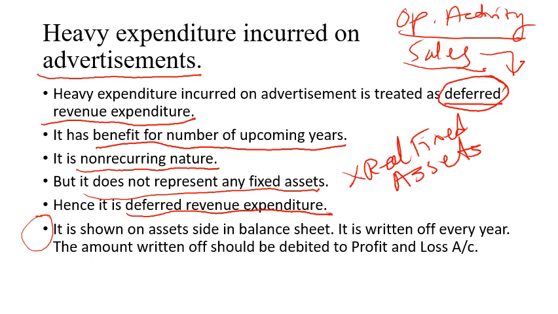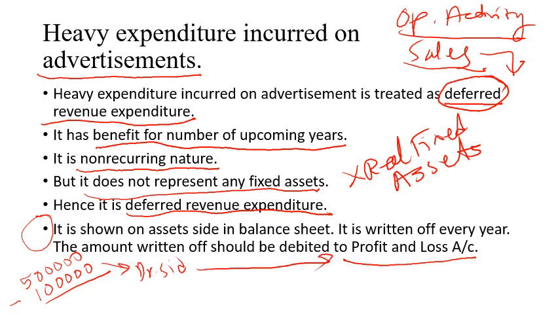It is shown on the asset side in the balance sheet. It is written off every year, and the amount written off should be debited to the profit and loss account. So you have to give two types of treatments. First of all, whatever amount you have incurred, suppose you have incurred 5 lakh rupees. So this is your total amount. Out of this, every year you are going to write off rupees 1 lakh. So this 1 lakh will be shown on the debit side of the profit and loss account.